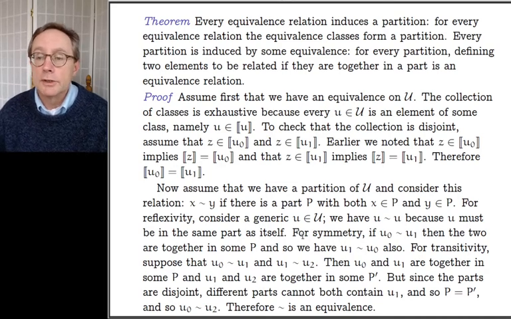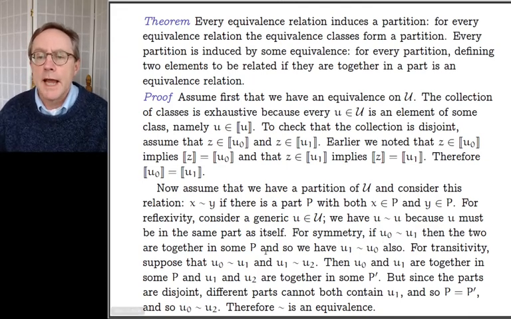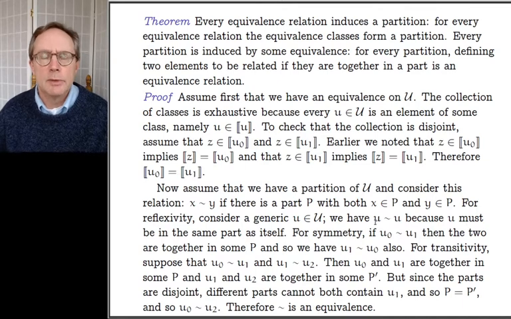For symmetry, I always have to do the same thing. I assume that U0 is related to U1, and I go on to show that therefore U1 is related to U0. If U0 is related to U1, then the two of them are together in some part, just like in the picture that I drew. They're together in some part, so U1 is together with U0 in that part. So U1 is related to U0 also. Those two almost fall under the category of so easy that you're left scratching your head, saying, what exactly did we prove there? Transitivity is a little less transparent.